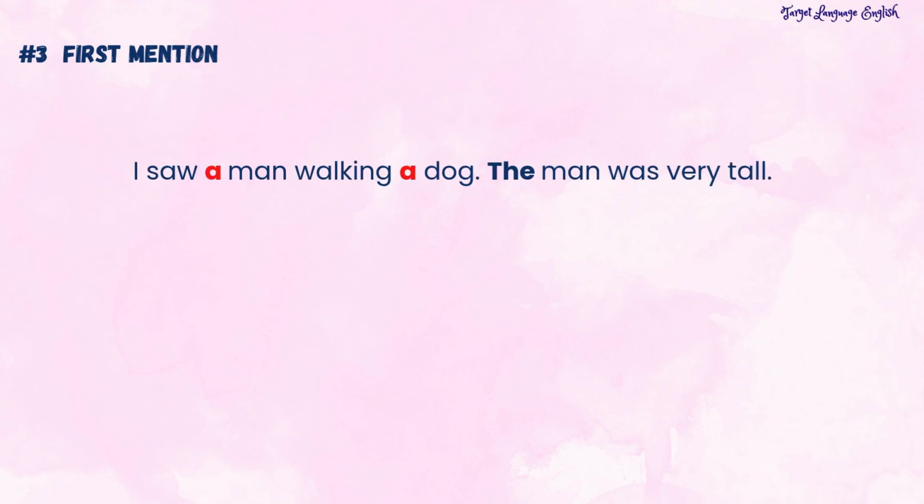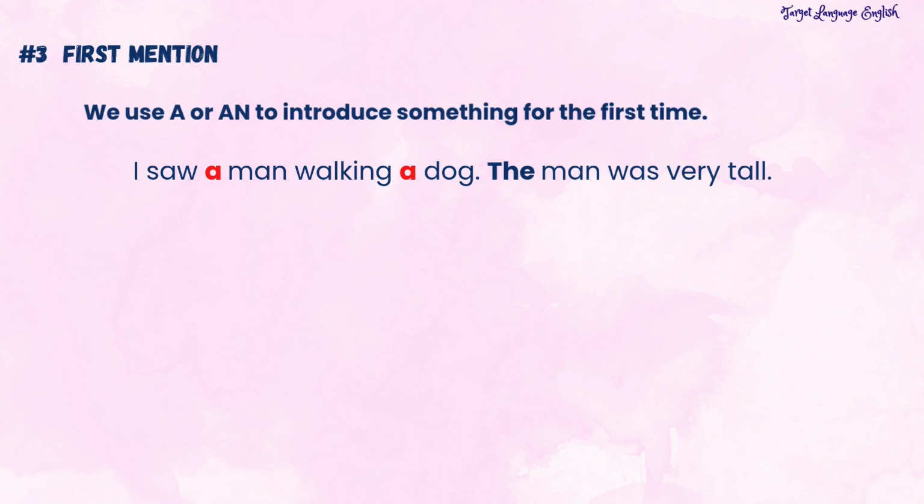Let's move on to rule number 3 and let's look at another example. I saw a man walking a dog. The man was very tall. We use a or an to introduce something for the first time. I saw a man. When we mention it again, we use the. The man was very tall.